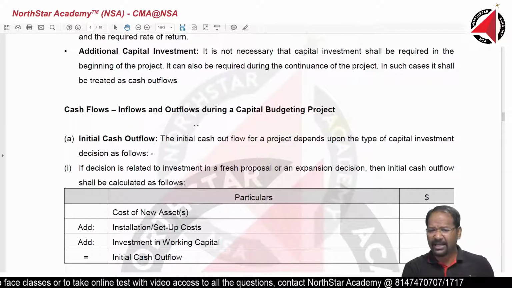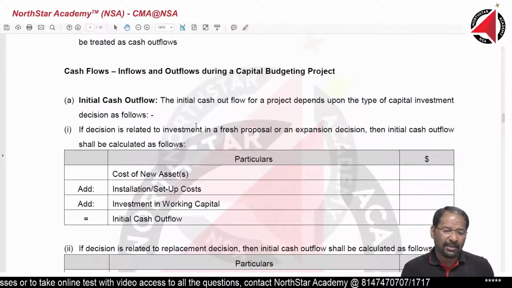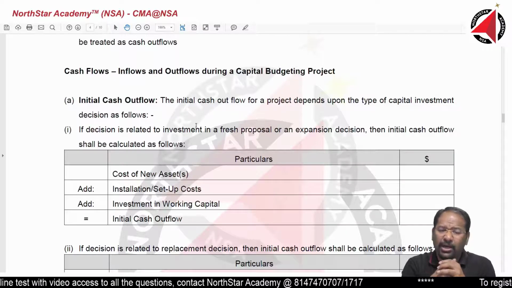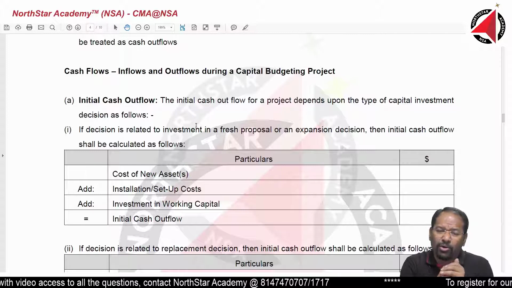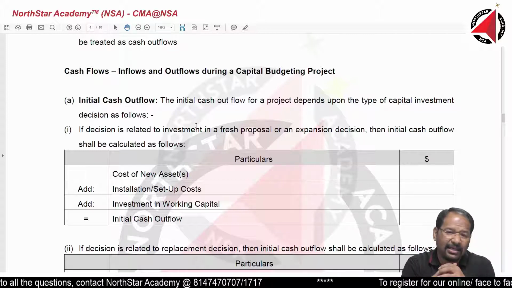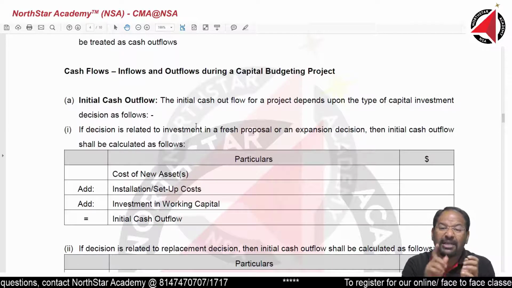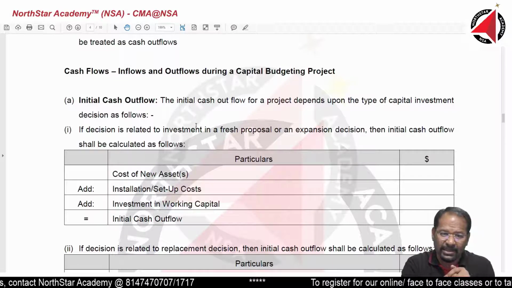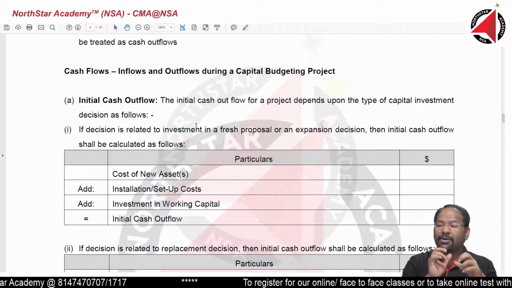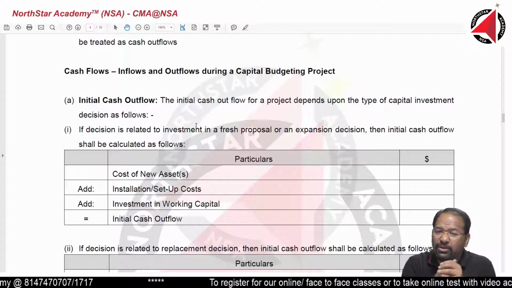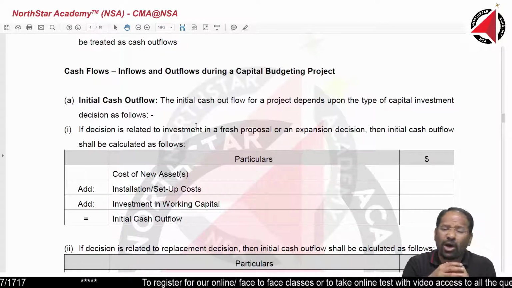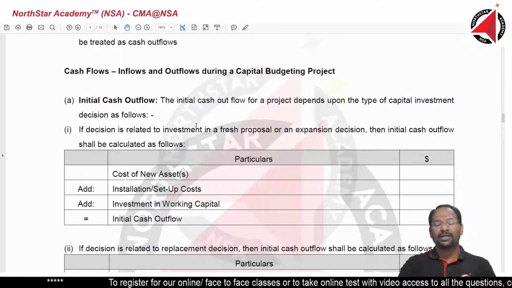Cash inflows and cash outflows during a capital budgeting project. I have given you a lot of formats for computing it. In case you want to look into the format, you can look into it. It will help you understand or do a question much faster. If you can look into this and follow the same formats, it will help you solve the question at a much faster pace. But it is not necessary that you must follow these formats only.